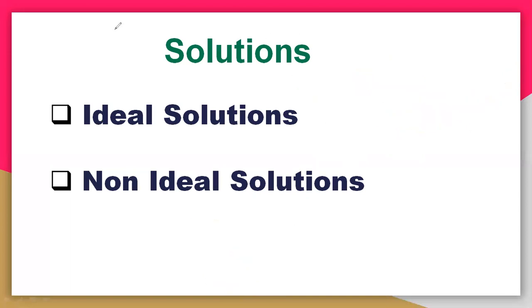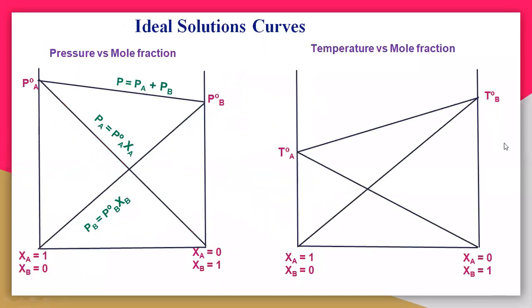And now we will see the ideal solution curves. So this is also a very important thing. Till now we have seen the curves which are pressure versus mole fraction. So here on the y-axis we are taking the pressure, and on the x-axis we are taking the mole fraction. This we have already seen, that by using Raoult's law, it is following the ideal gas.